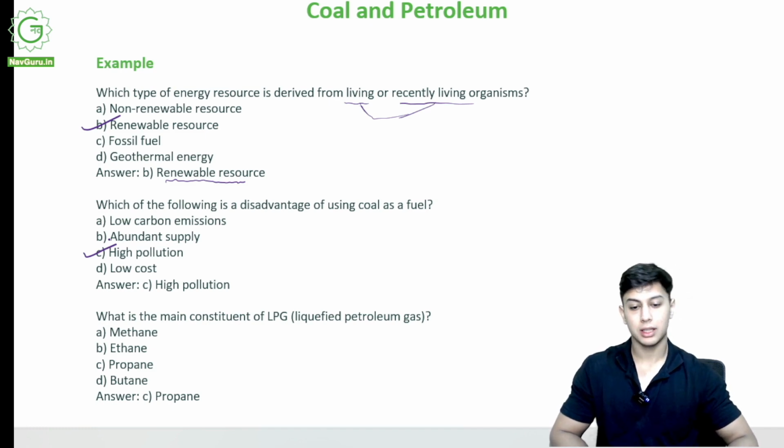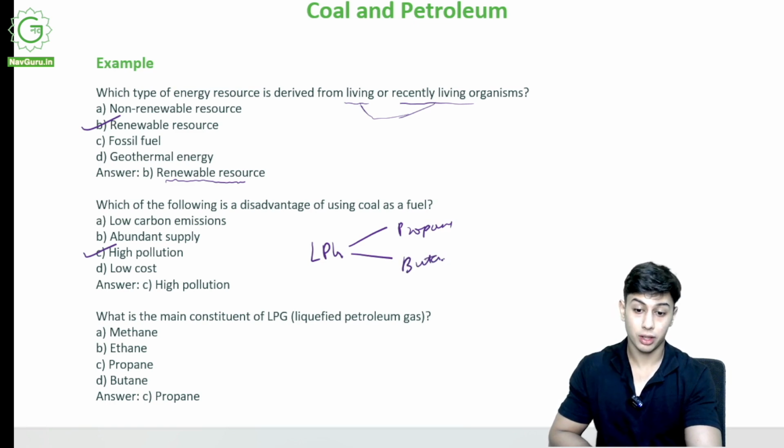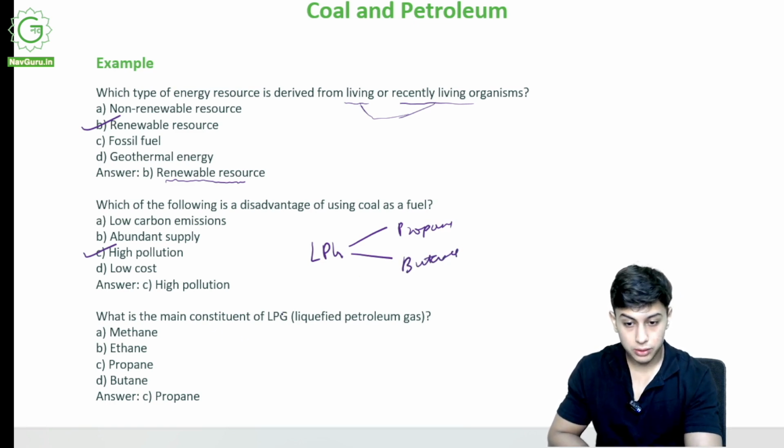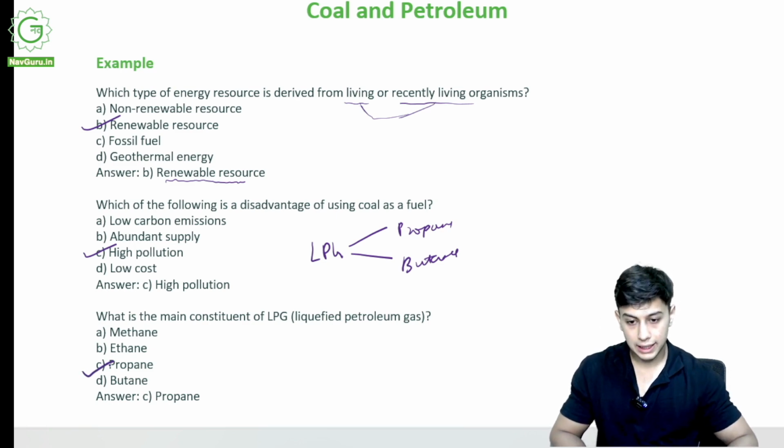What is the main constituent of LPG? Liquefied petroleum gas. I have told you LPG was made up of two gases, propane and butane. What was the main constituent? It was propane. It is an alkane, propane.